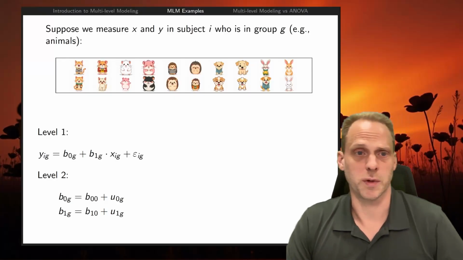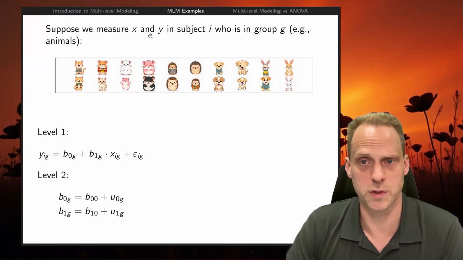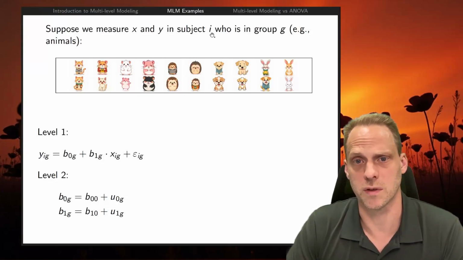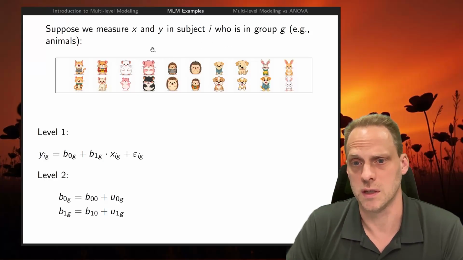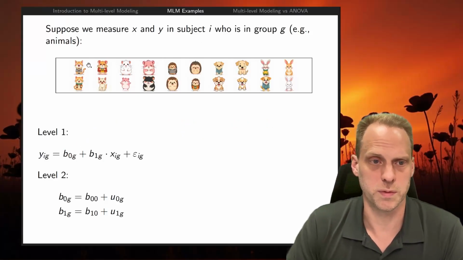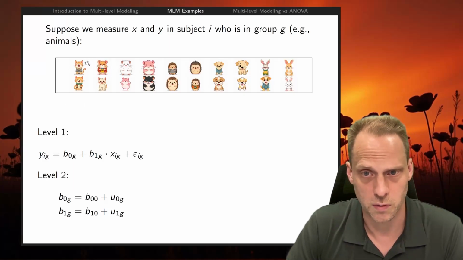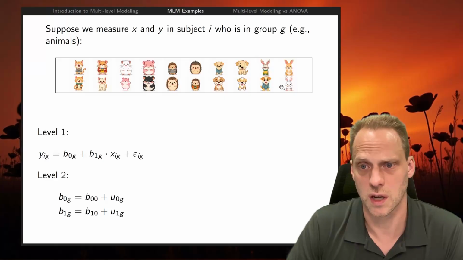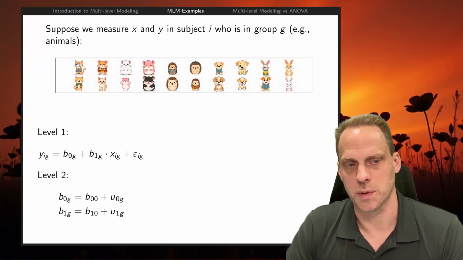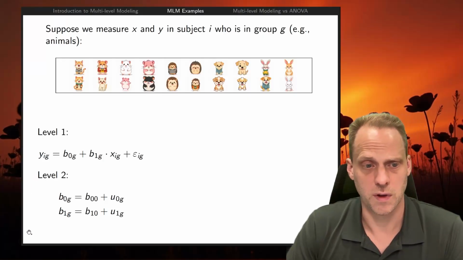So what does it look like? Suppose we measure some x, some predictor, and some y, some outcome variable, in a subject that's in group g. So we have subject i, some random subject, maybe 1, 2, or 3, and that's in group g. In this case, we have hamsters, cats, hedgehogs, dogs, and bunnies, 5 groups even, right? And each subject is part of one of these groups. In a multi-level framework, we would phrase this in this way.